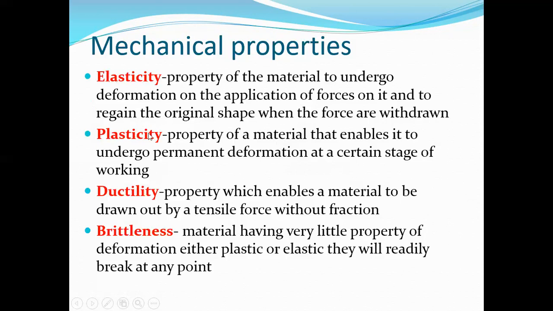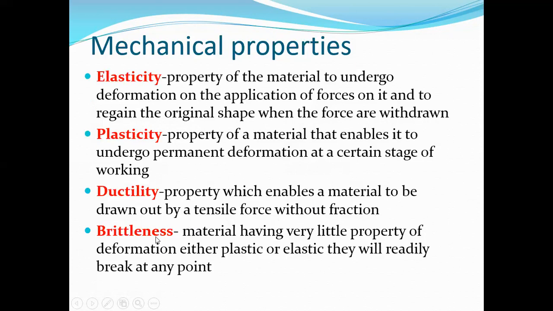That is elasticity. Next one is plasticity. What is plasticity? The property of material that enables it to undergo permanent deformation at a certain stage of working. It does not return to the original shape. It will be permanent deformation. That property is known as plasticity. And the third one is ductility. What is ductility? Property which enables a material to be drawn out by a tensile force without fracture. Drawn out to make a small piece like that is known as ductility.